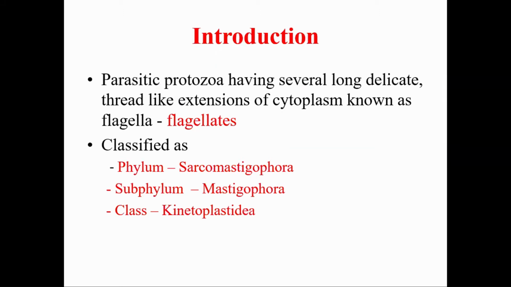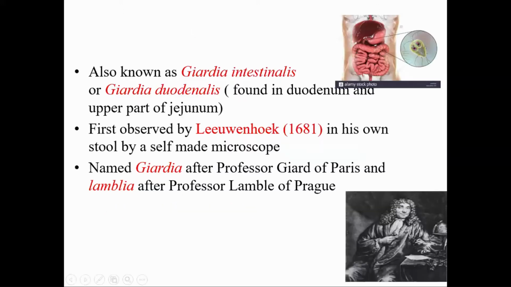These flagellated protozoa are classified as belonging to phylum Sarcomastigophora, subphylum Mastigophora, and class Kinetoplastidae. Giardia lamblia is a lumen-dwelling parasite, which means it lives within the small intestine of humans, that is, in the duodenum and upper part of the jejunum.